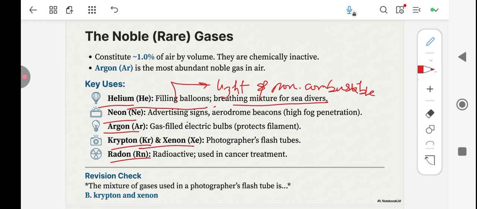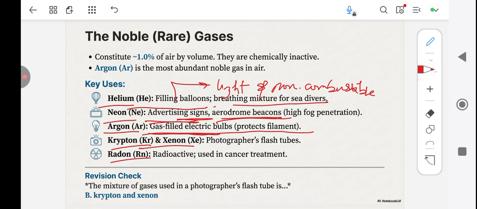Neon is used for advertising signs. Most of your bulbs are filled with neon gases and aerodrome beacons. Argon is used in gas-filled electric bulbs. This is another example of a gas that can be used in your bulbs. So this is why in the past you have these bulbs that have different colors.